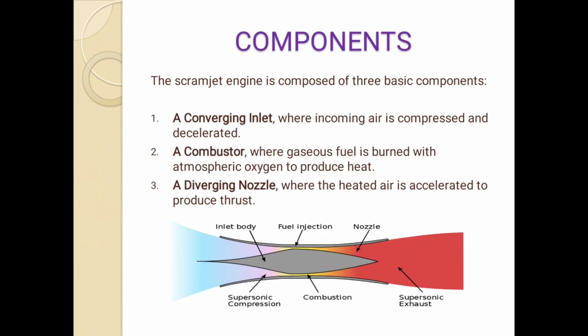Now components. The scramjet engine is composed of three basic components: a converging inlet, a combustor, and a diverging nozzle. In the converging inlet, incoming air is compressed and decelerated. In the combustor, gaseous fuel is burned with atmospheric oxygen to produce heat. And in the diverging nozzle, the heated air is accelerated to produce thrust.